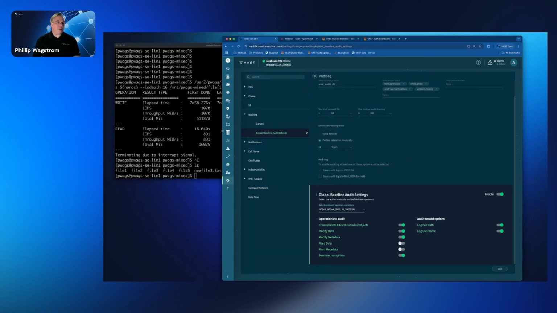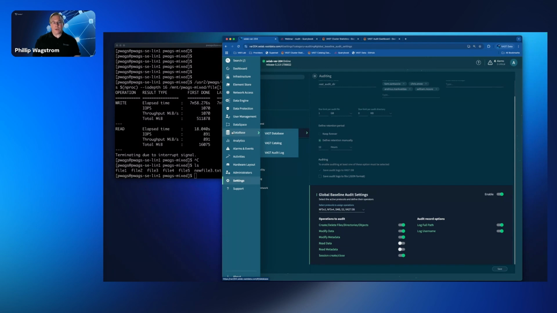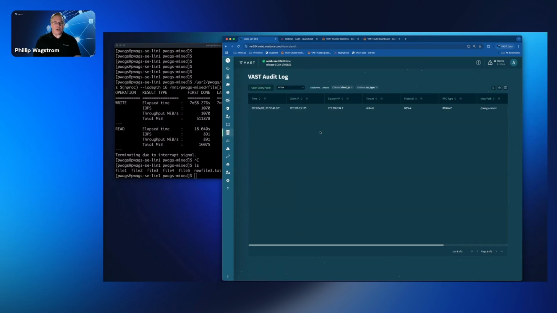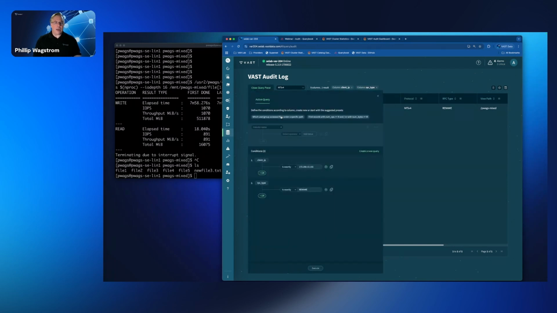Well, I got auditing turned on. I can look at the audit logs and find that information. This would be under database. I can look at the audit logs here and locate that information very quickly. Let's say I want to do a query against this. I want to ask which user did a query of a rename operation.